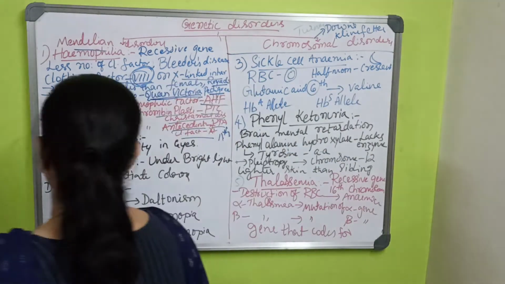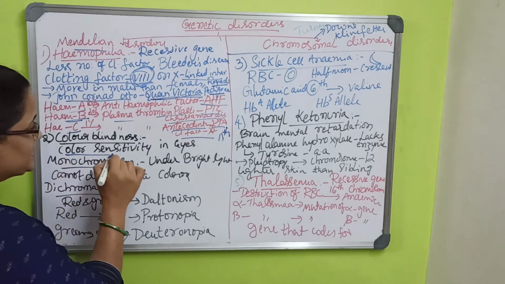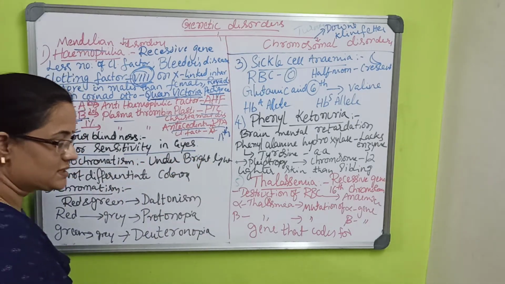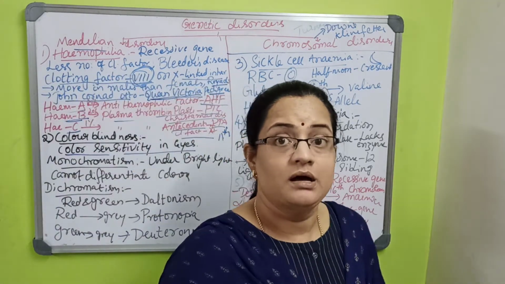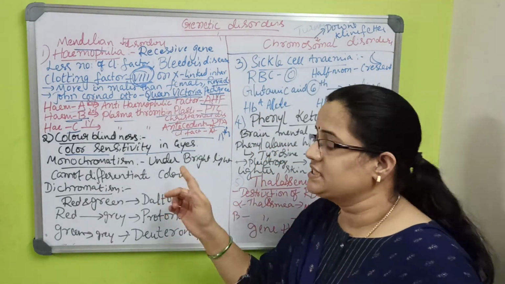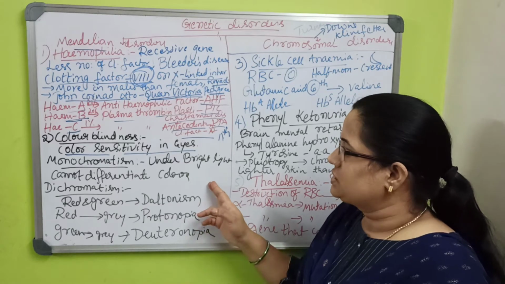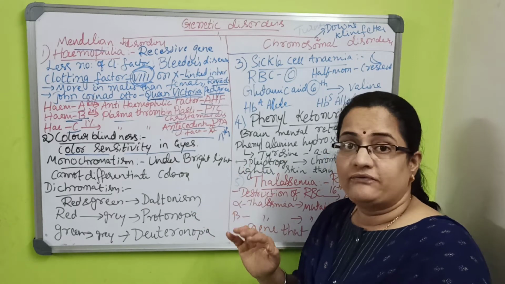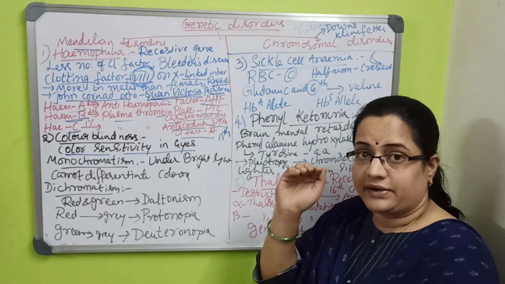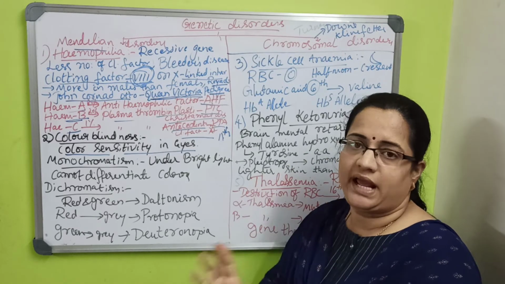Color sensitivity in the eyes is on the retina, and that gene is present there. Because of that, instead of red and green, they can see some gray color.